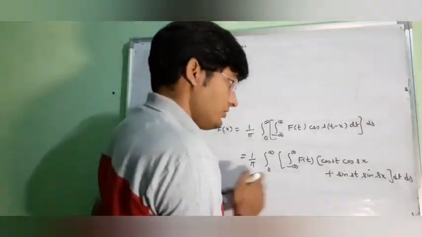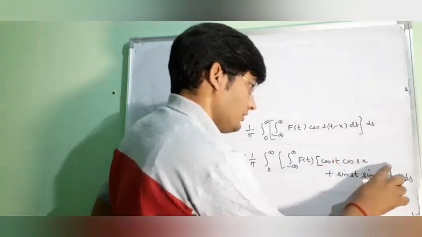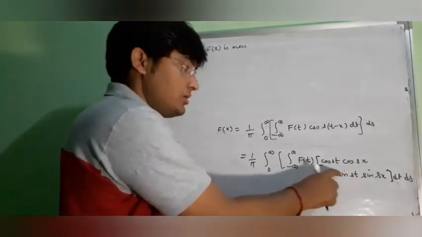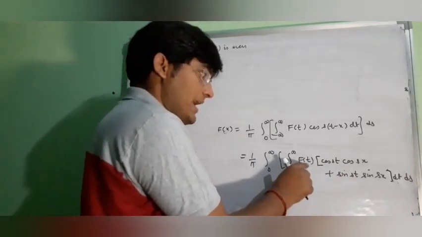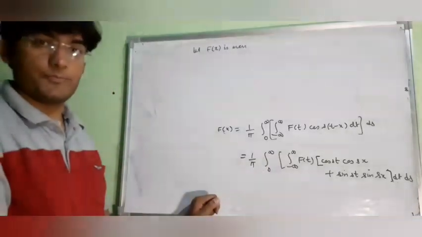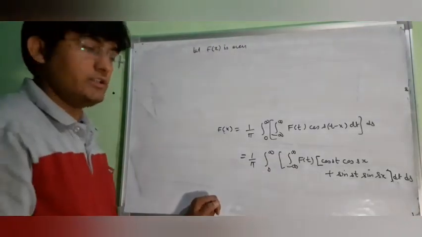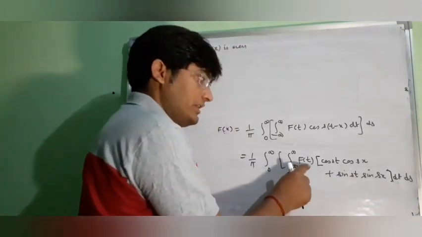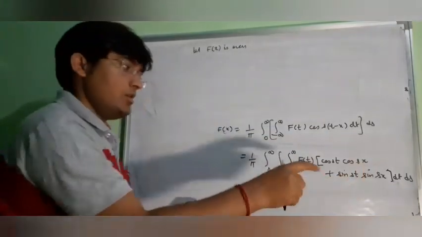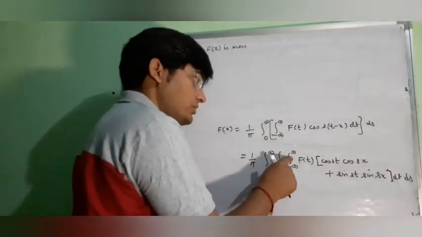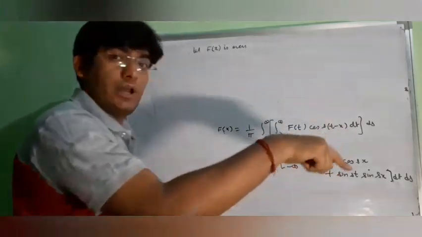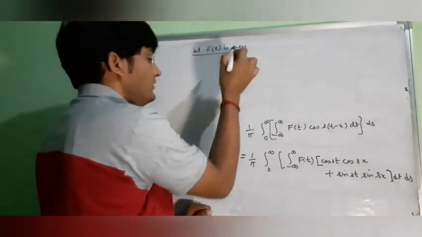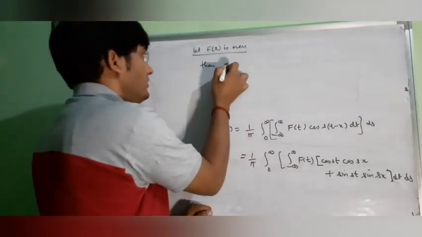But here you can see that f(t) is even but sin st is odd. So the integral from −∞ to ∞ of f(t) sin st will be 0 because of the definite integral. So this second term will be 0, whereas the integral from −∞ to ∞ of f(t) cos st will be 2 times the integral from 0 to ∞ of f(t) cos st.